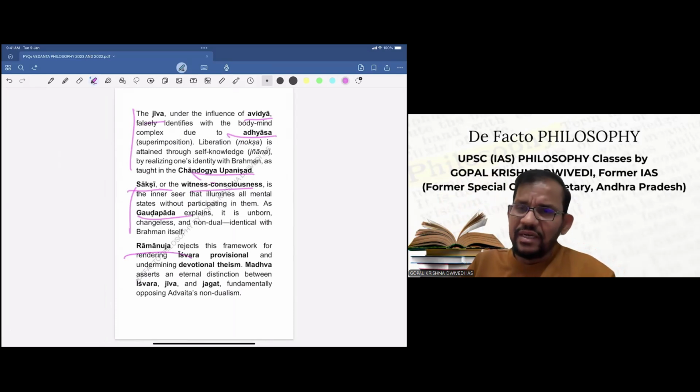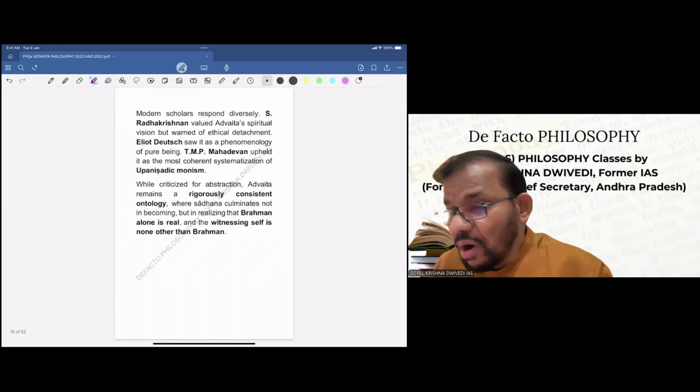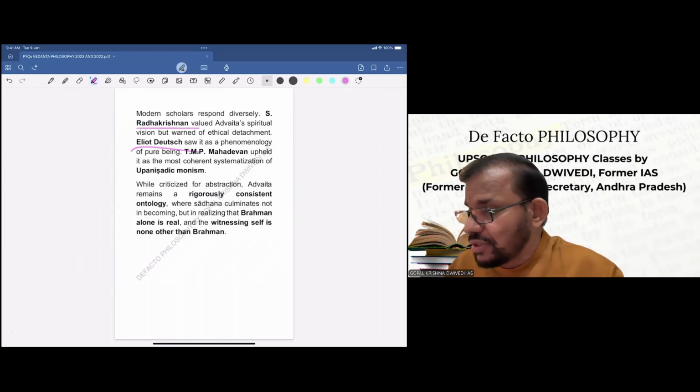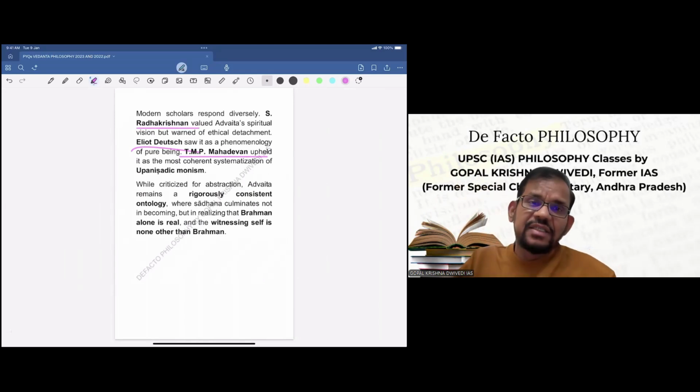Ramanuja, a strong critic of Shankaracharya, rejects this framework for rendering Iswara provisional and undermining devotional theism. Madhava, also a critic, asserts an eternal distinction between Iswara, Jiva and Jagat, fundamentally opposing Advaita's non-dualism. Modern scholars Radhakrishnan, Eliot Deutsch and Mahadevan we have quoted. Their views need to be written, because then your answer will become more balanced. Ramanujacharya and Madhavacharya have anyway criticized, but modern scholars, some have supported, some have criticized, and their criticism is also very, very balanced.